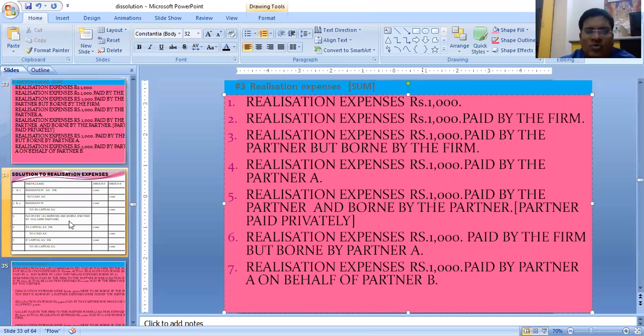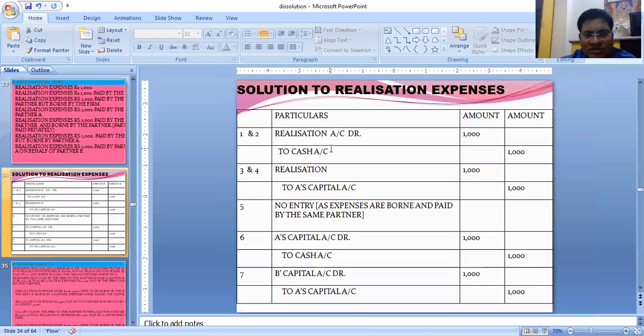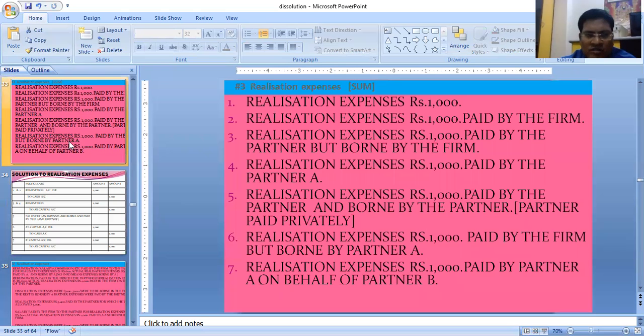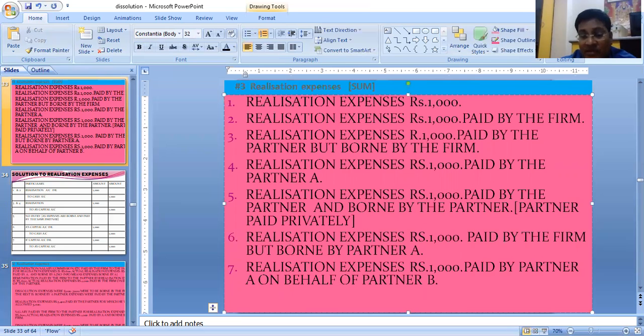See the solution. It is realization to cash for number 1 and 2. Again, realization expenses rupees 1000 paid by the partner means capital account is credited. Whoever pays will be credited. Borne by the firm, so realization to capital.